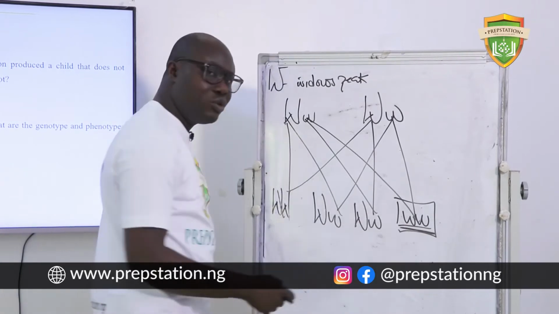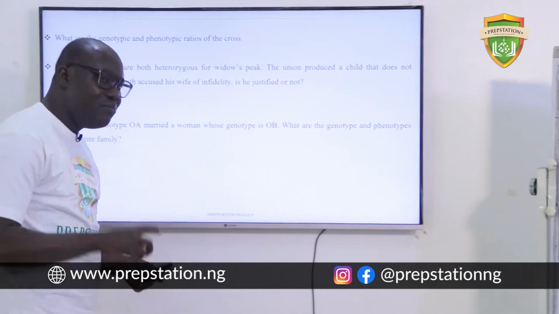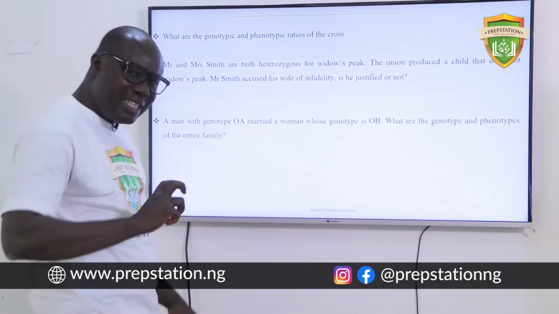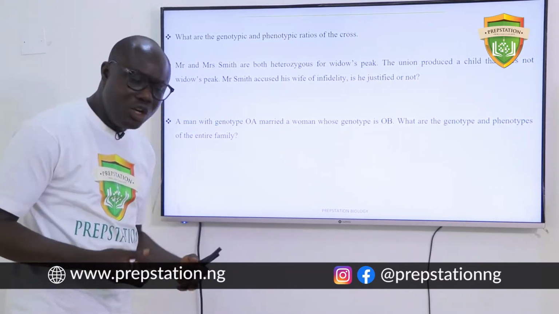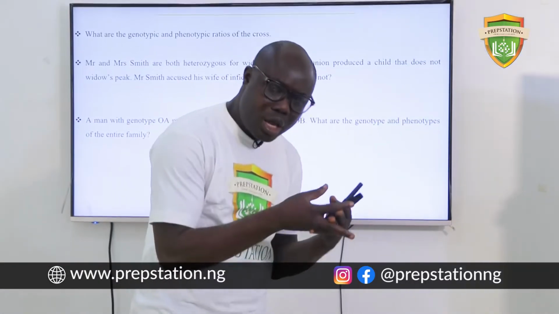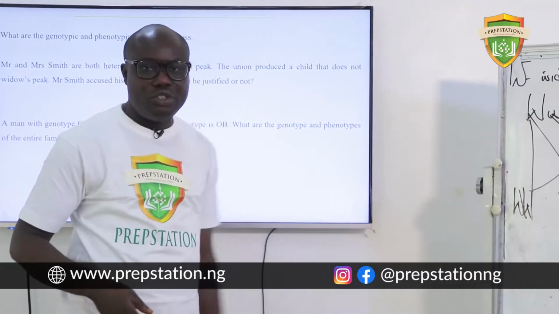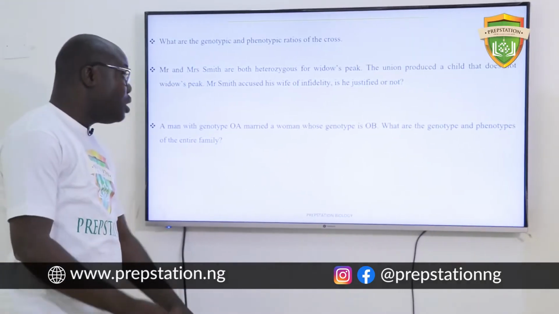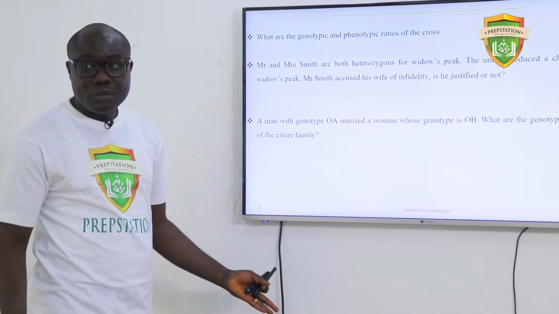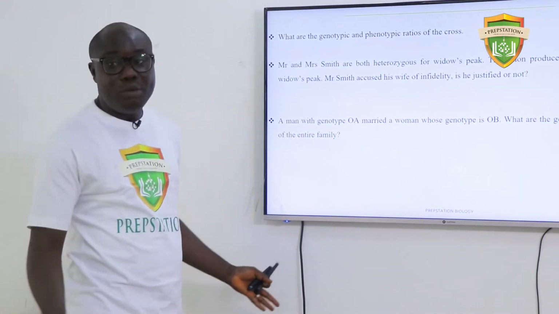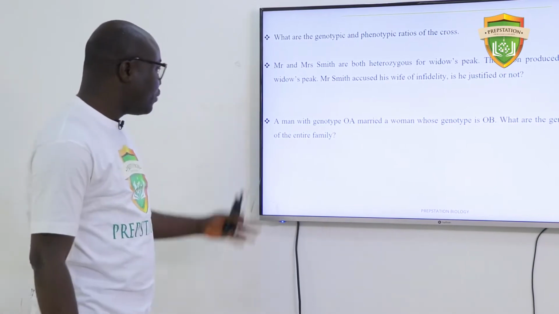So the problem is not with Mrs. Smith, and it's not even with Mr. Smith. But the point is, Mr. Smith does not know that he's carrying the trait, and his wife too is carrying it. So by the time the two traits came together, it gave birth to this kind of child that does not have this widow's peak. So Mrs. Smith is not unfaithful in any way, and Mr. Smith cannot be justified for that accusation. They both caused it.